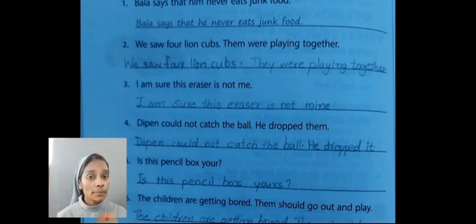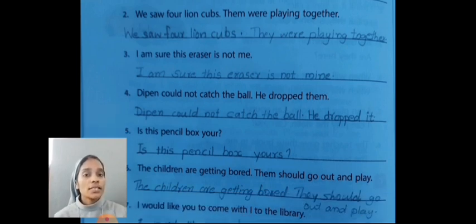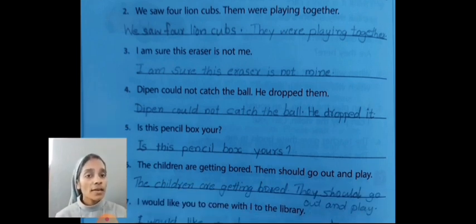Next, Deepan could not catch the ball. He dropped it. It means the ball, not them. What is the pronoun of the noun? The ball, it. It's a thing. So what is the pronoun of the ball? It. Deepan could not catch the ball. He dropped it. Next one, is this pencil box yours? The correct sentence is: is this pencil box yours?